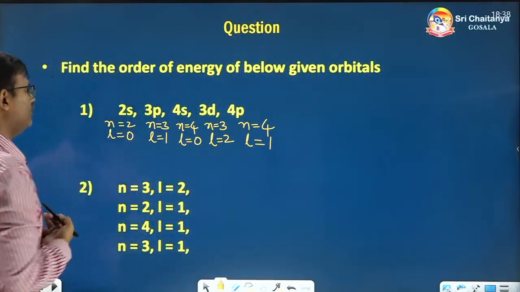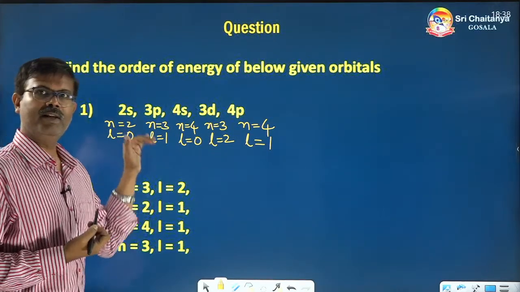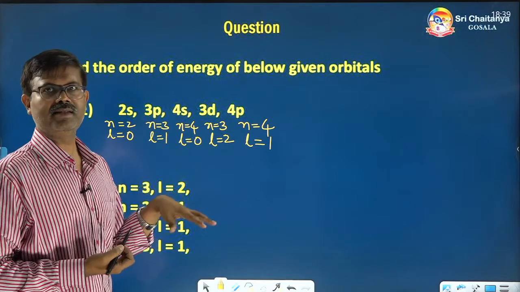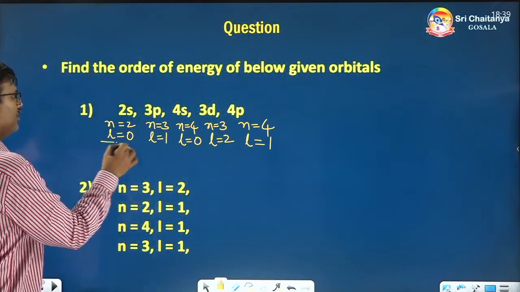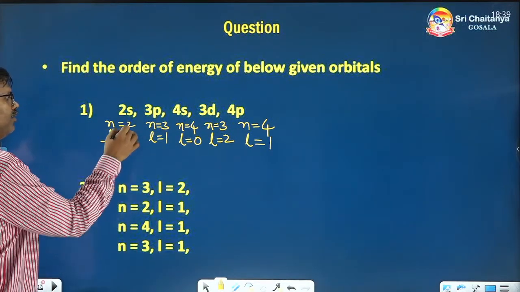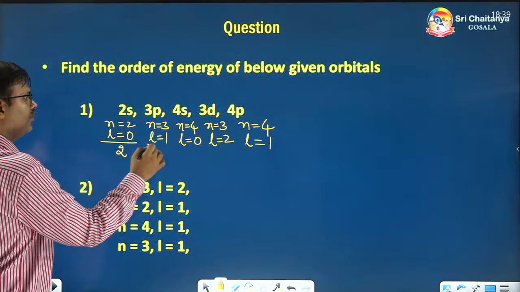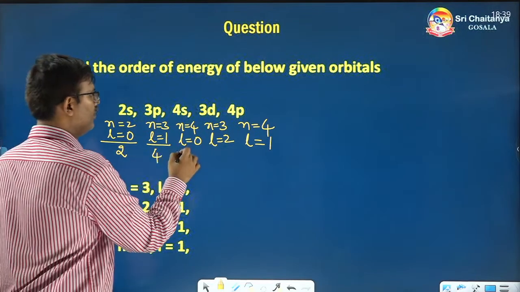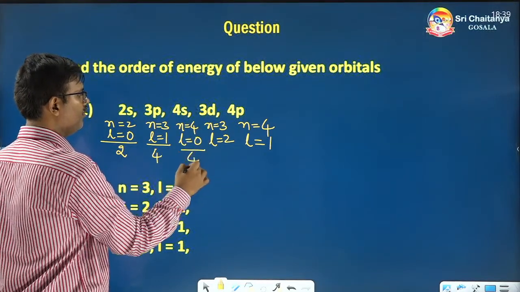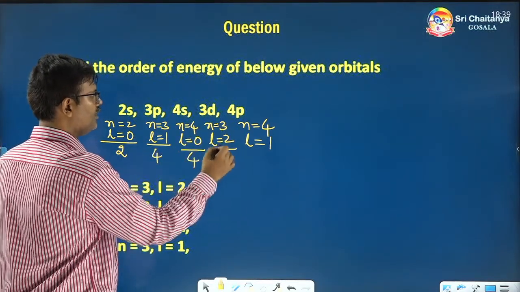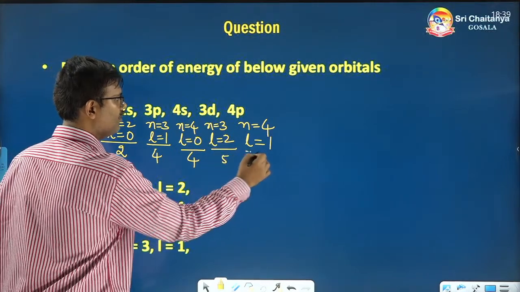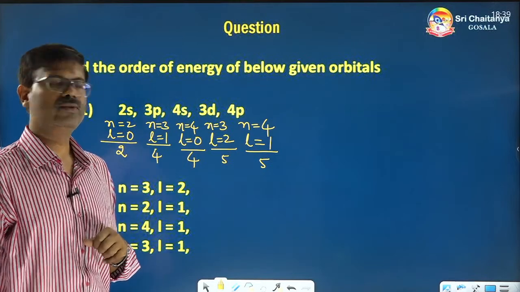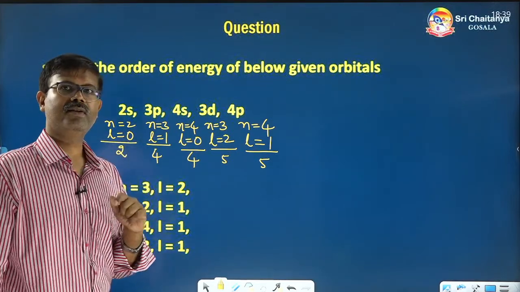Now let's add these n plus L values and figure out which is high and which is less. 2 plus 0 is 2. 3 plus 1 is 4. 4 plus 0 is 4. 3 plus 2 is 5. 4 plus 1 is 5. So these are the n plus L values.